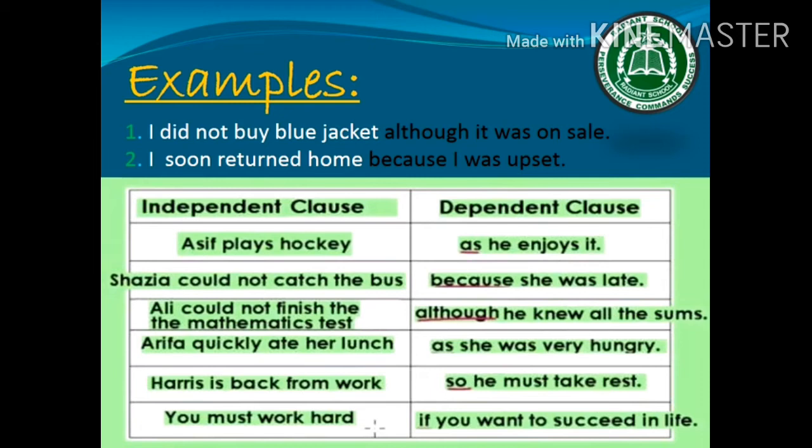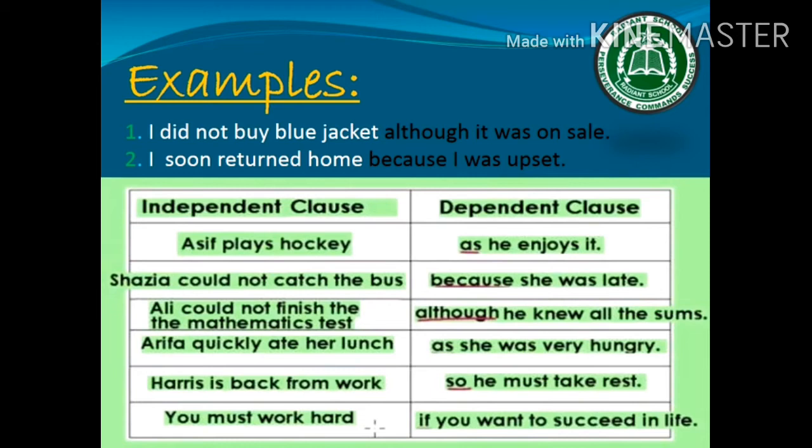Example of a complex sentence. I did not buy a blue jacket although it was on sale. See, the sentence written in white color is a main clause, an independent clause. If we leave the other part of the sentence, this clause stands alone and gives a complete meaning. I did not buy a blue jacket.